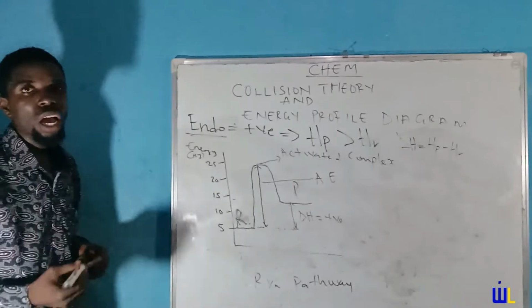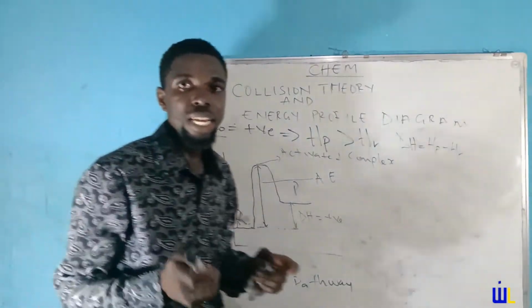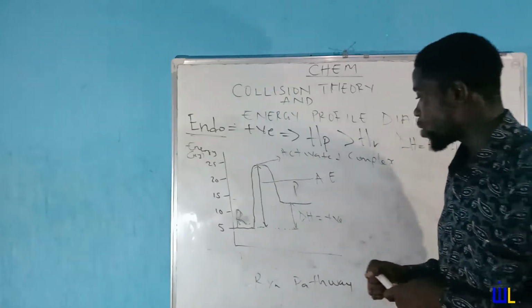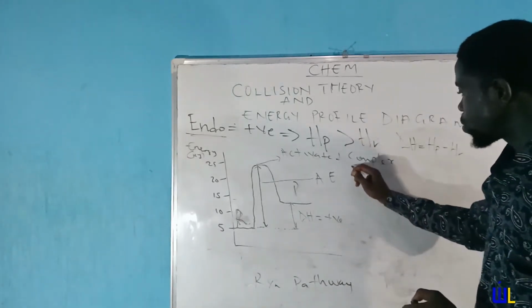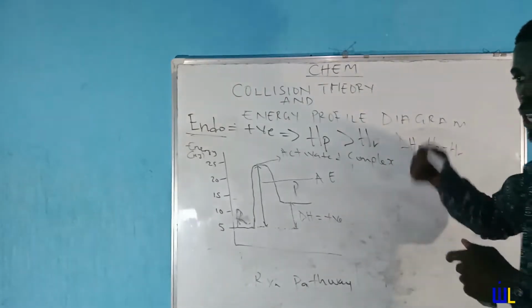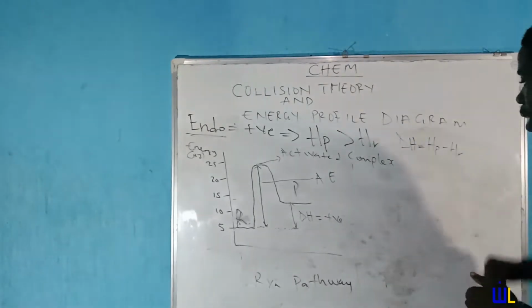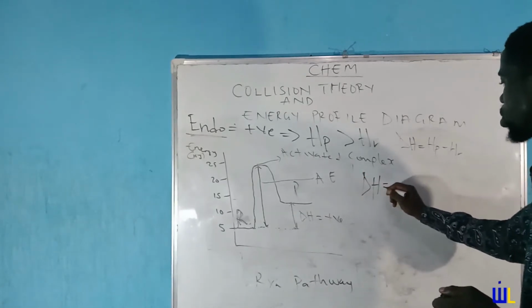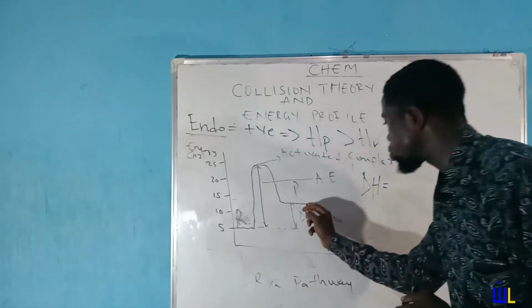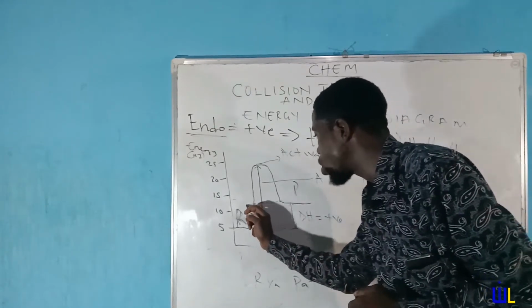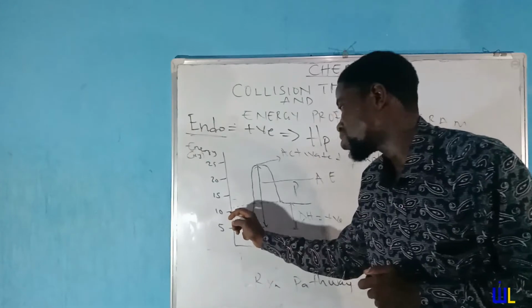Now, I would like us to find exact values which would help us understand this even more. Let's say we are looking for the enthalpy change of this particular reaction. How are we going to get the enthalpy change of this reaction? Quite simple. dH equals heat of product minus heat of reactant. Now let's trace this. This is the product, this is the reactant. So the heat of the product is greater than 10.